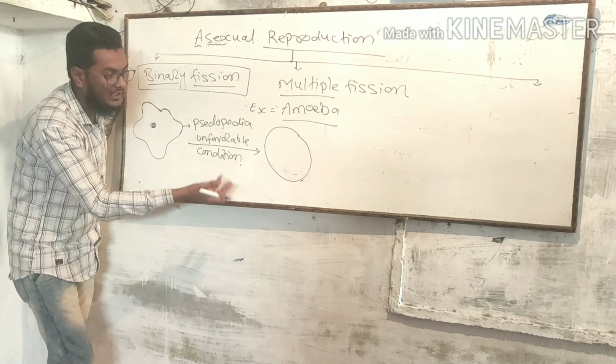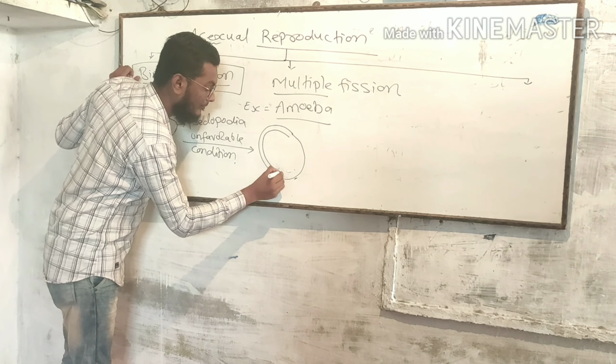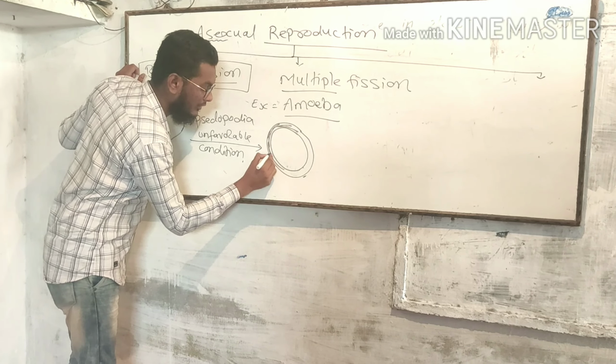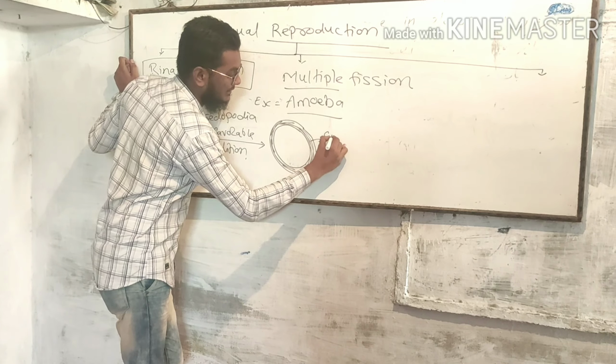It takes the pseudopodia inside the body and forms a hard covering around the body. That hard covering is called a cyst.